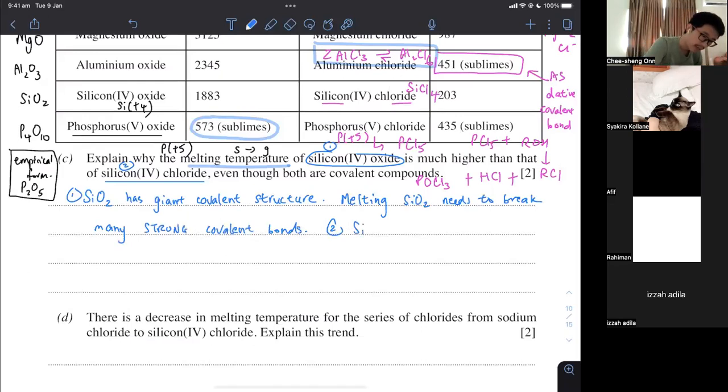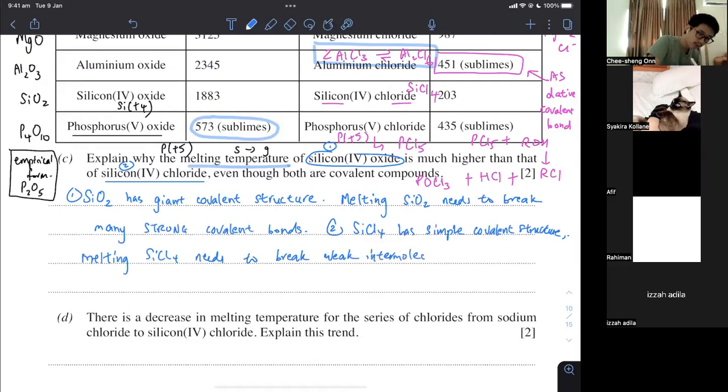So I will talk about SiCl4. It has simple covalent structure. So if you have simple covalent structure, that means you exist as a single molecule, because molecular formula is the actual number of atoms in one single molecule. Only simple covalent structure can have an individual single molecule. So when you melt SiCl4, you only need to break the weak intermolecular forces, but then that is more like an O-level style of answer.